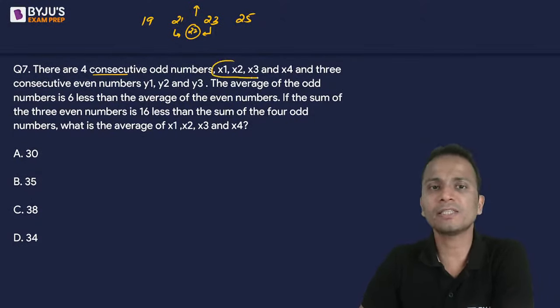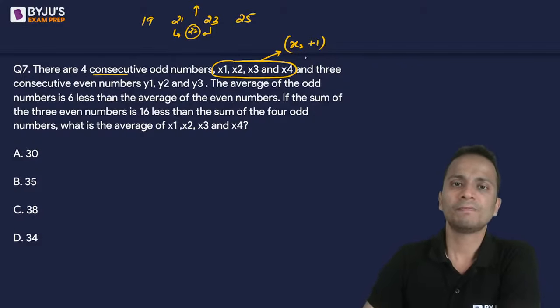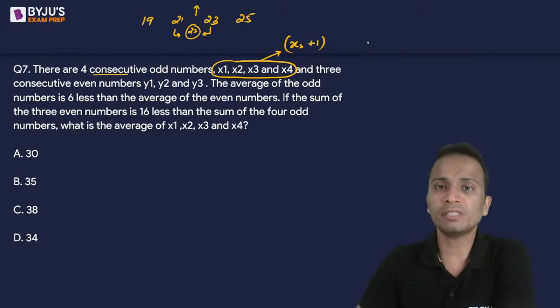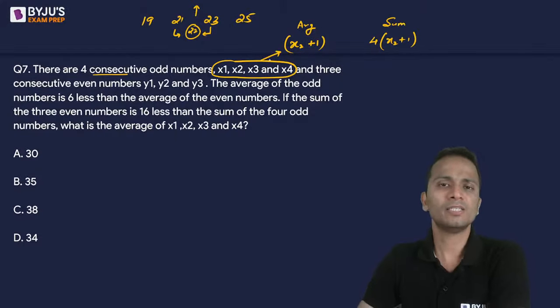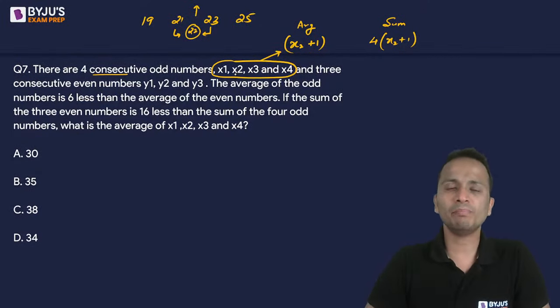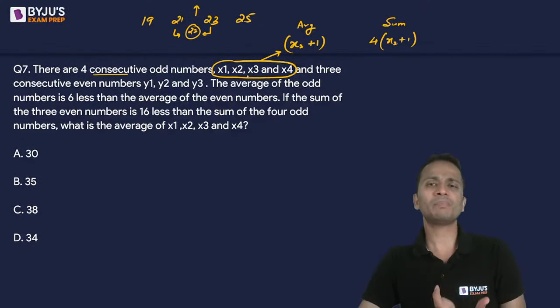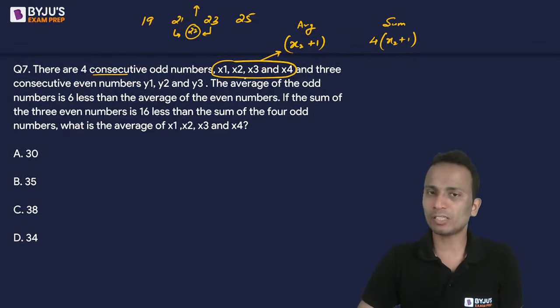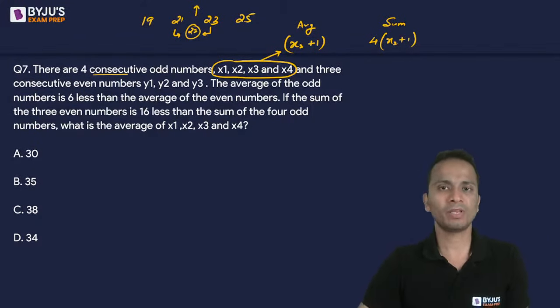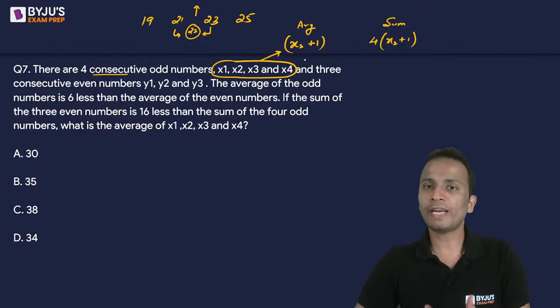So in this case, the average of these numbers will be equal to x2 plus 1. All right. If this is the average of four numbers, then the sum of four numbers will be 4 times x2 plus 1. So this is the average and this is the sum, right? So average, why average? Because average will be between x2 and x3. So the number between x2 and x3 will be x2 plus 1 or x3 minus 1, right? So this is the average. How to find out the sum? Four numbers हैं, इनका average पता है मुझे.